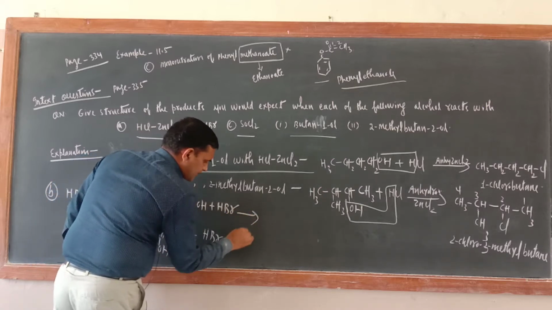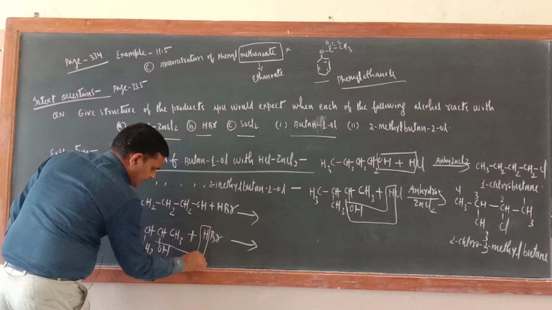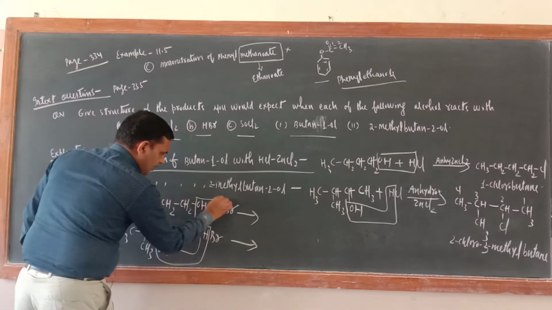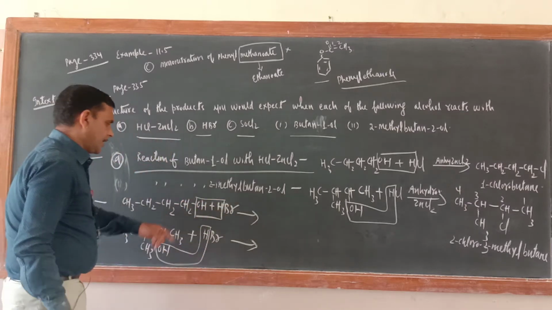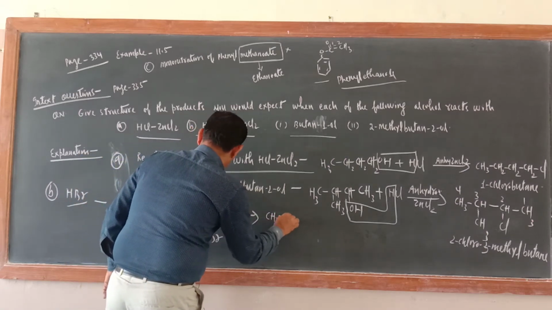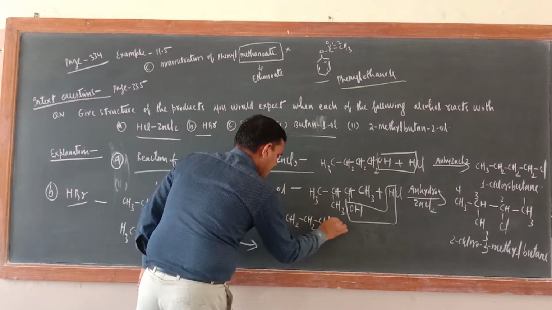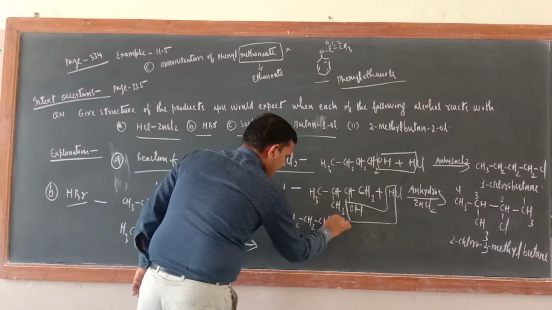Now the product is simple. In the alcohol, the OH and H will come out, here also the OH group and H will come out. What would be the product here? CH3CH2CH2CH2Br.